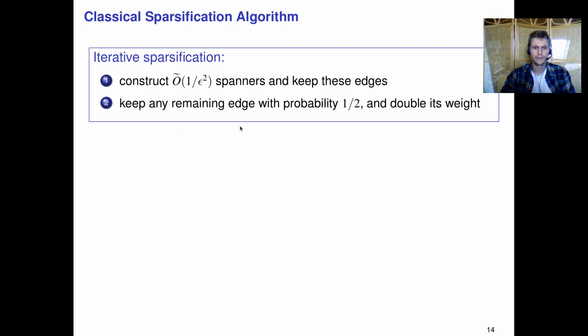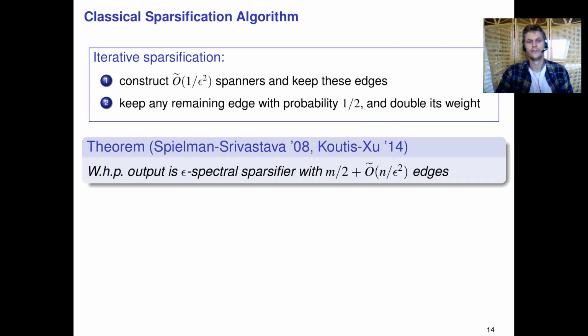And then the next step, we throw away any of the remaining edges with probability 1/2, right? Because we know that these edges are less important because they don't show up in the spanners, so we can downsample them with probability 1/2, and then we double their weight to keep their expected value equal to their weight in the original graph. And this leads to the following theorem, combining results by Spielman, Srivastava, and Koutis and Xu. With high probability, the output of this algorithm is an ε-spectral sparsifier with, in expectation, m/2 plus a little bit of edges. Right, so we're basically halving the number of edges.